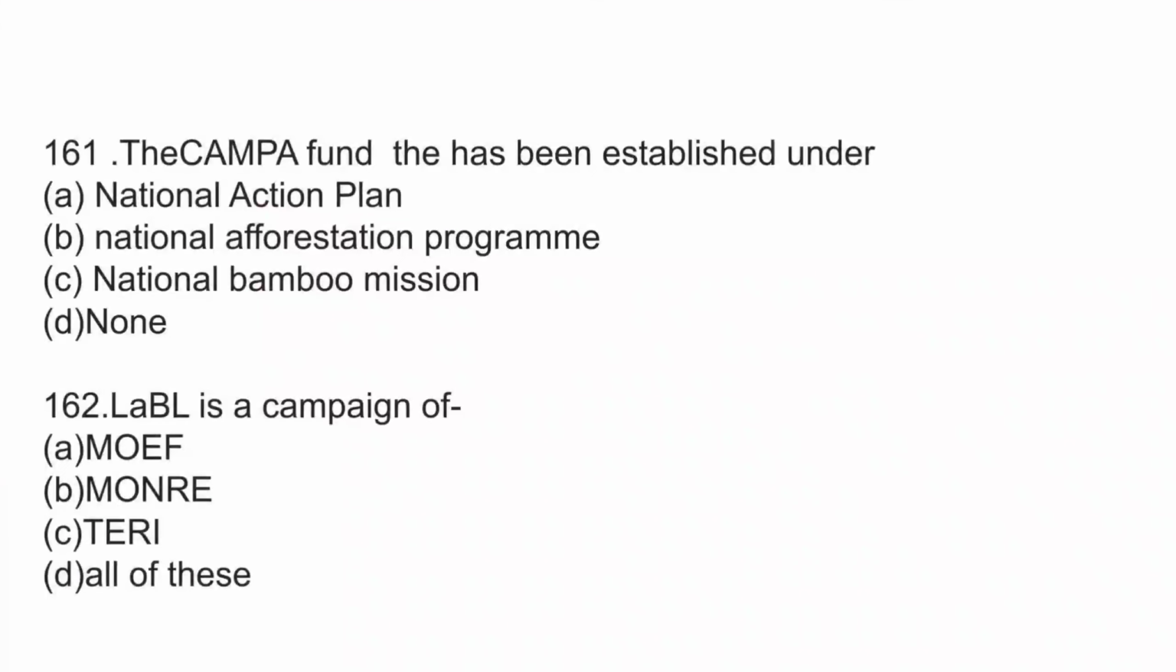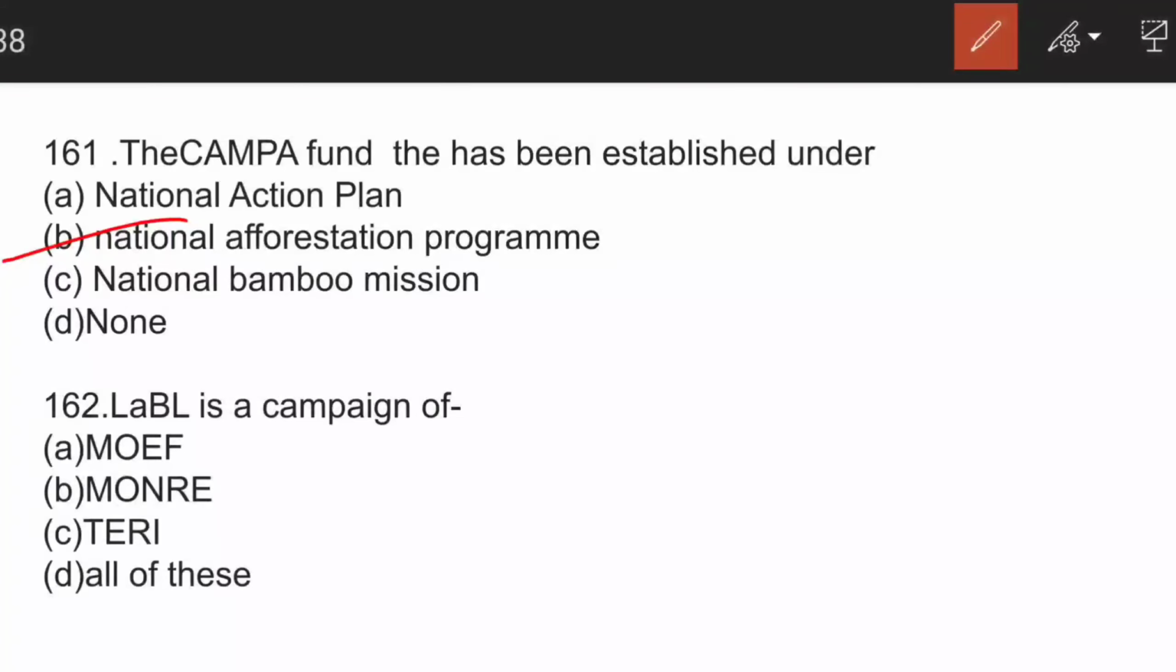The next question is, the Campa Fund, very important and very famous fund, has been established under the National Afforestation Program. This has always been in news. So this compensatory afforestation fund is for management and is kept by the Management and Planning Authority. It was formed under Forest Conservation Act 1980 for diversion of forest for non-forest use. Very important to remember.